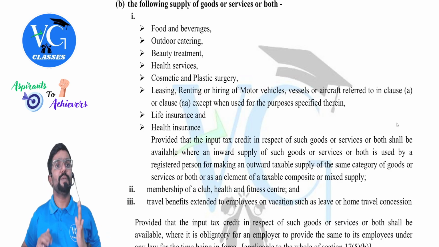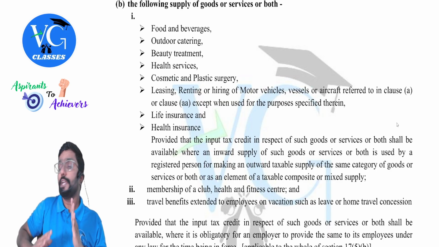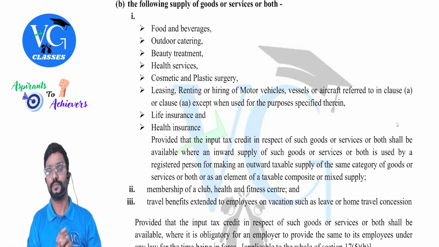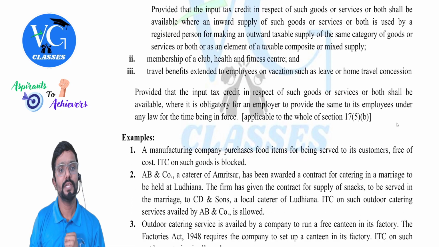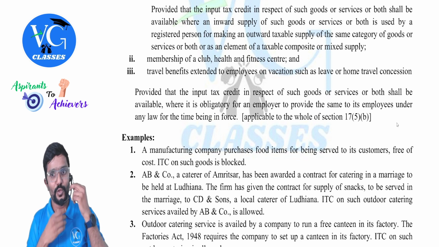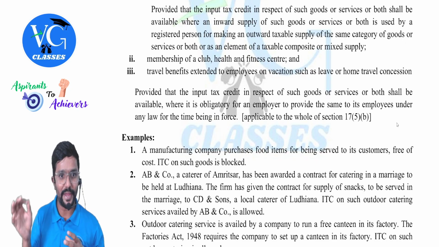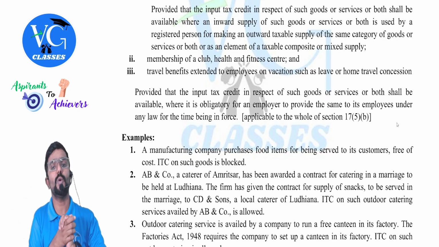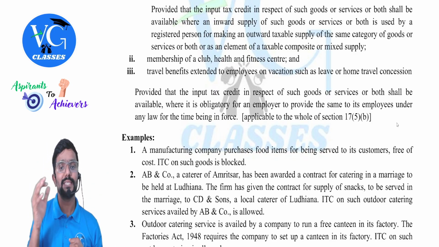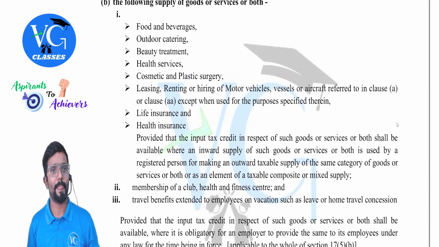If the following inward supply is used, the following is an inward supply for me, but I'm not consuming it. I'm using it to give my outward supply. Is credit available? Yes. They told credit is available. What is that proviso we will see? Provided that the input tax credit in respect of such goods or services or both shall be available where an inward supply of such goods or services or both is used by a registered person for making an outward taxable supply of the same category of goods or services or both or as an element of taxable composite or mixed supply.